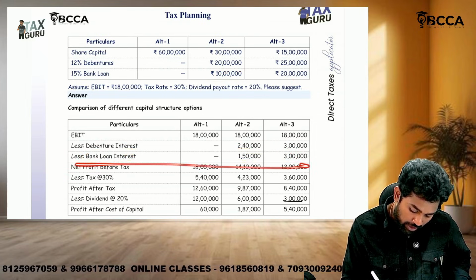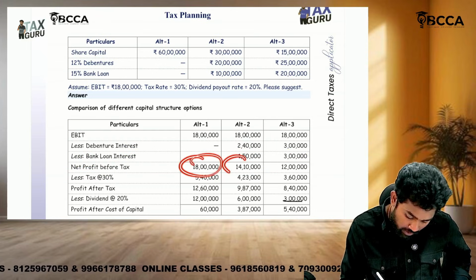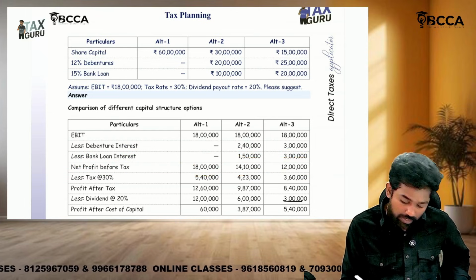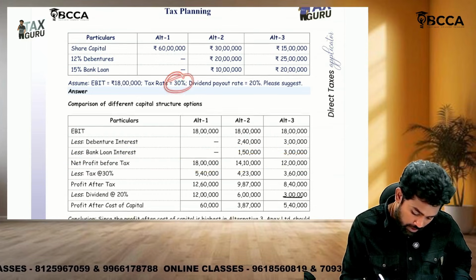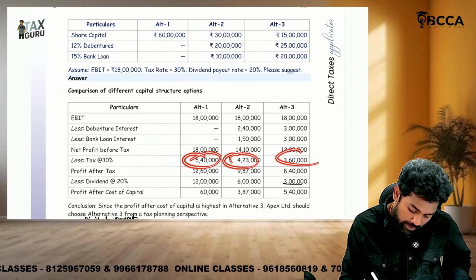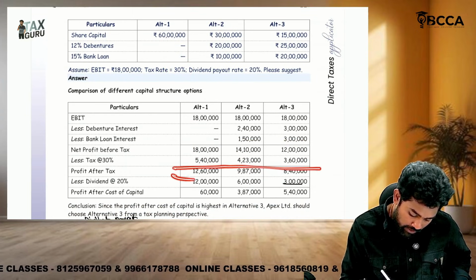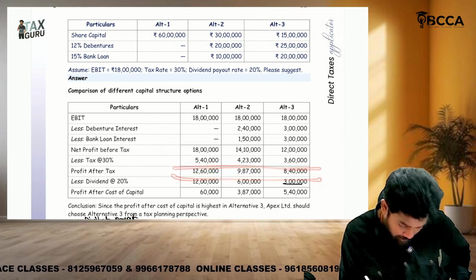So then we got EBT, earnings before tax, 18, 14 lakh 10, 12 lakhs. From there subtract tax. What is the tax rate? 30%. 5 lakh 40, 4 lakh 23, 3 lakh 60. So the profit after tax is like 12 lakh 60, 9 lakh 87, 8 lakh 40.